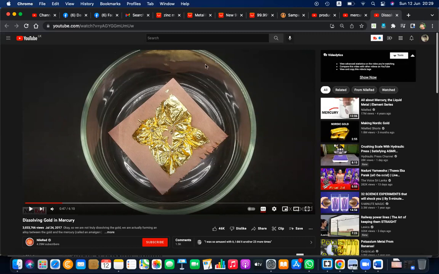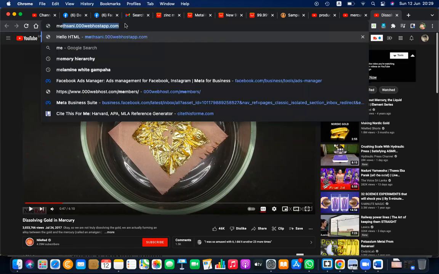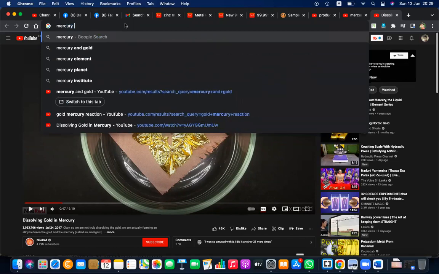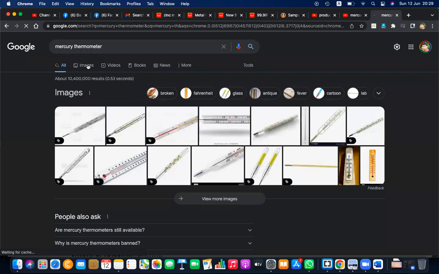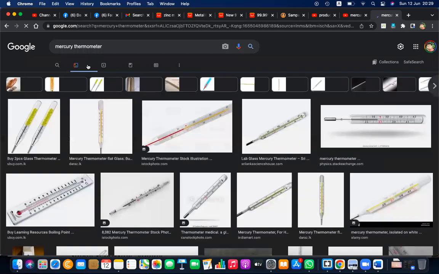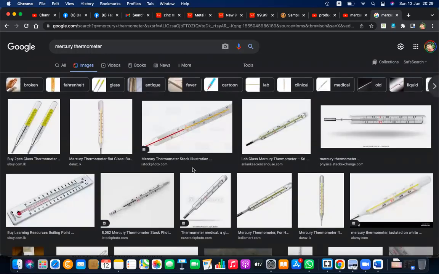Have you seen a mercury thermometer? Yes, teacher. Right. So to measure the temperature, you can use this mercury thermometer. This is the old thermometer, not the digital one that you are using nowadays.